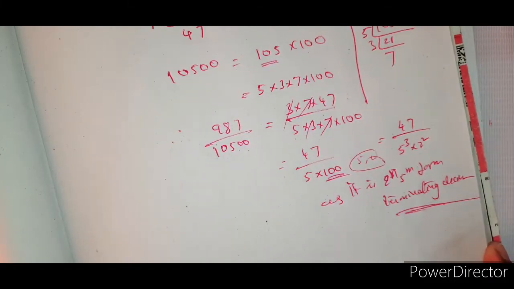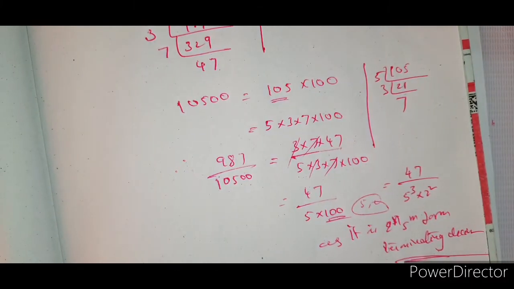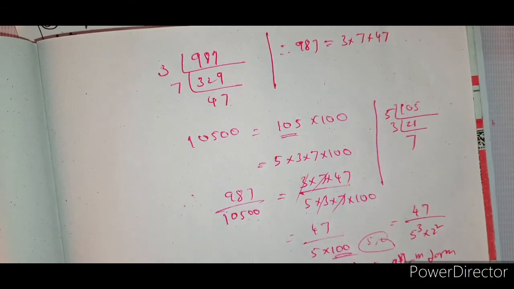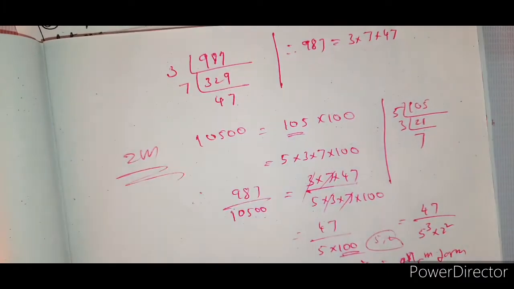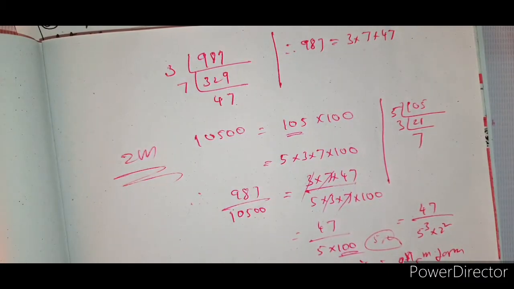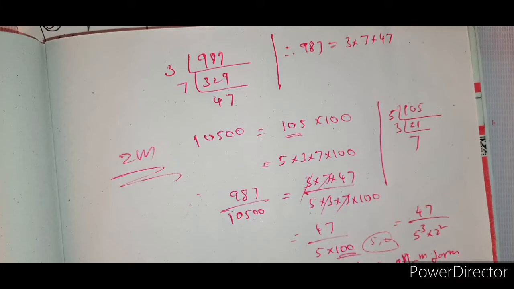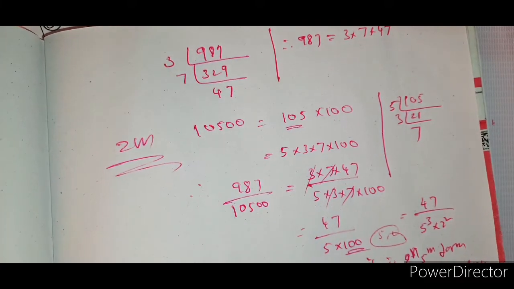Right? So this is how. Those who want, note it down, but it's a very, very easy concept. You can do it by yourself also. But those who want, because sometimes it can be asked as a 2-mark question. When asked as a 2-mark question, you should write the steps. Okay? Right. So pause for a moment. Take a screenshot or copy it down.